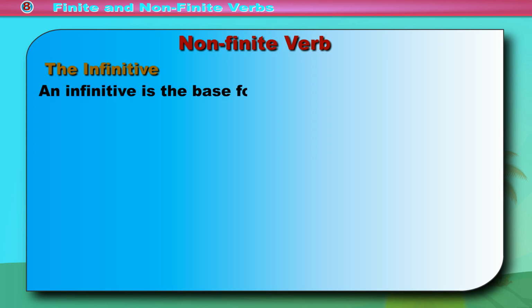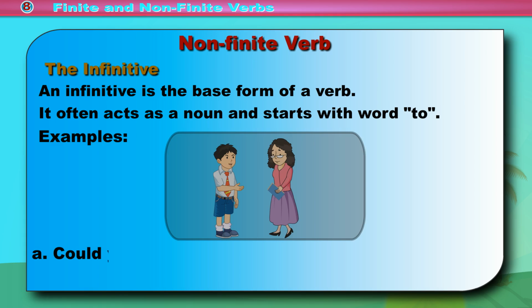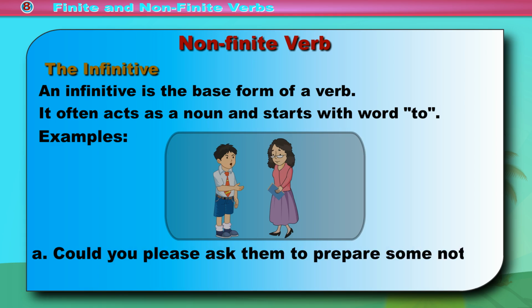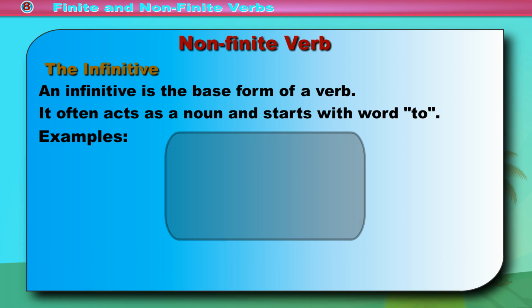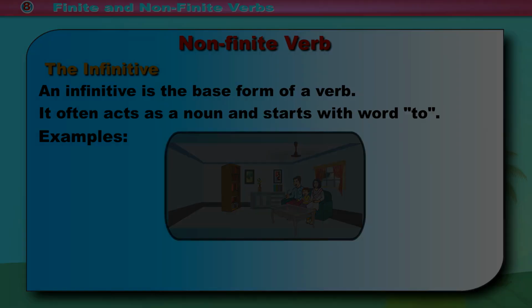The infinitive. An infinitive is the base form of a verb. It often acts as a noun and starts with word to. Examples: A. Could you please ask them to prepare some notes for the meeting? B. We will try to arrive on time for the party.